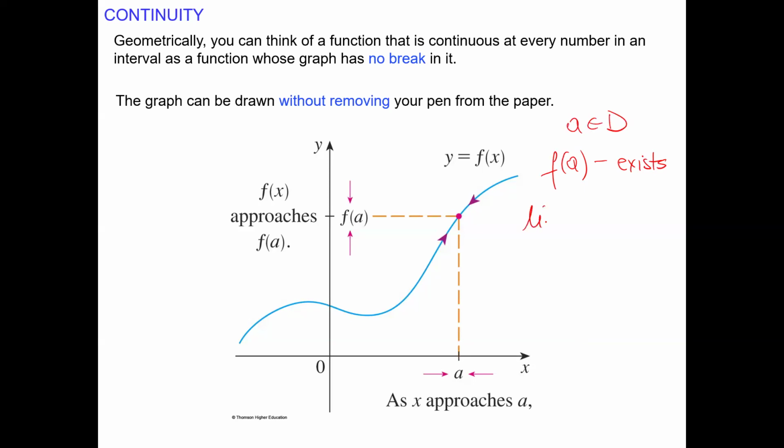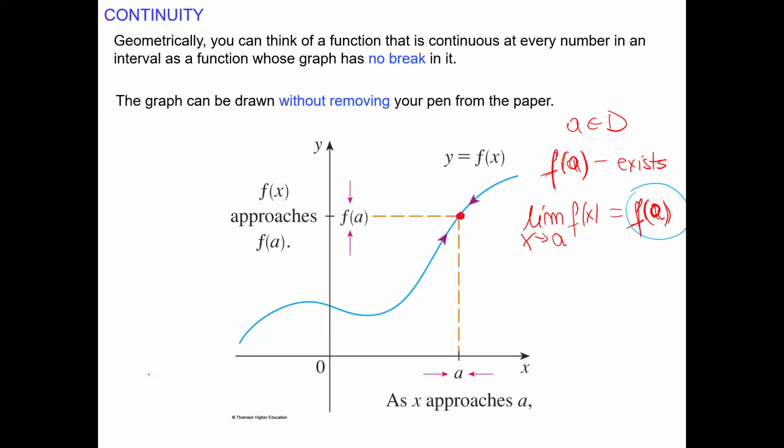Then if we try to find the limit as x approaches a, we can see the blue curve is approaching that dot, and that dot is at the level of the value. We know the difference, based on the limit definition, between the value itself and the answer of the limit.